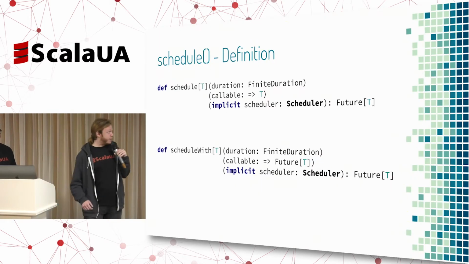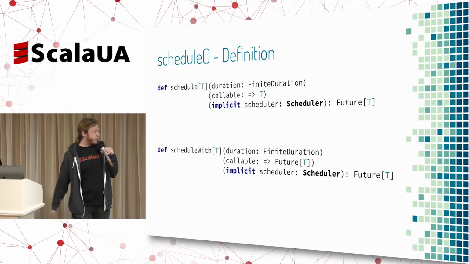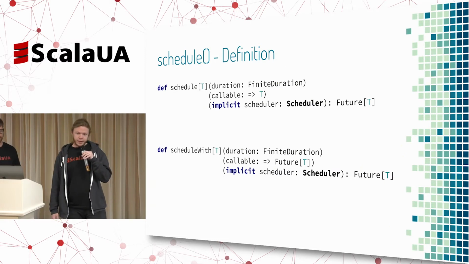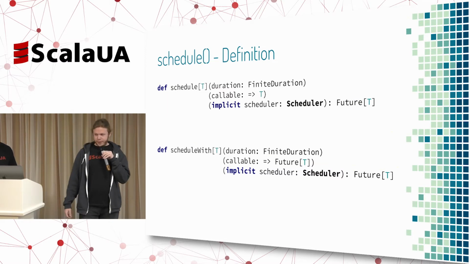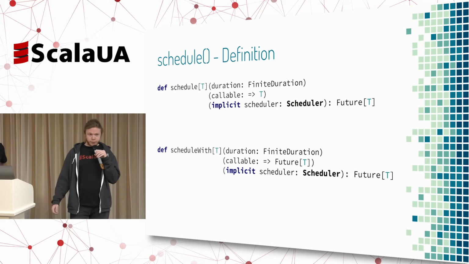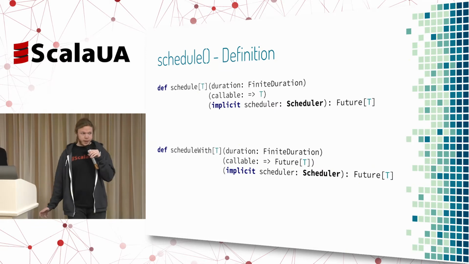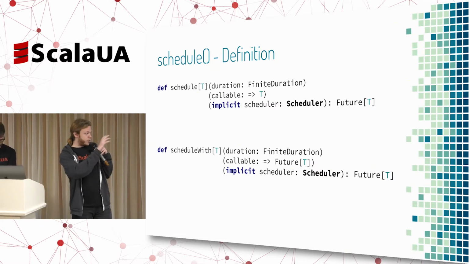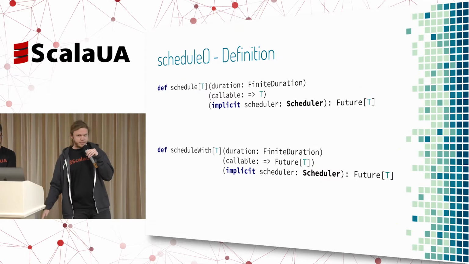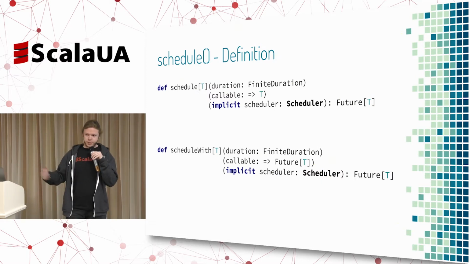That's why we created those 2 APIs called schedule, where the first API actually takes a duration and a callable that produces a value. The second API is similar, called scheduleAsync. scheduleAsync actually takes a callable that produces a future. The difference between those APIs is that the second method is actually just doing flatMap internally, so we won't have nested futures when we want to schedule a future task.